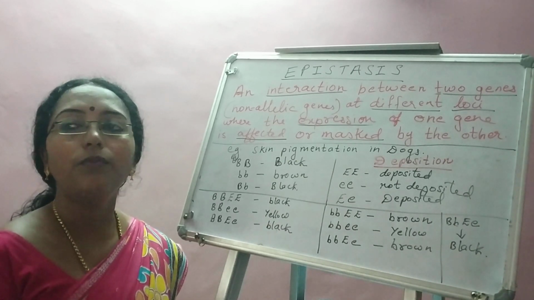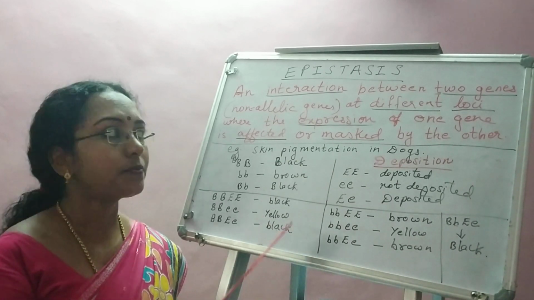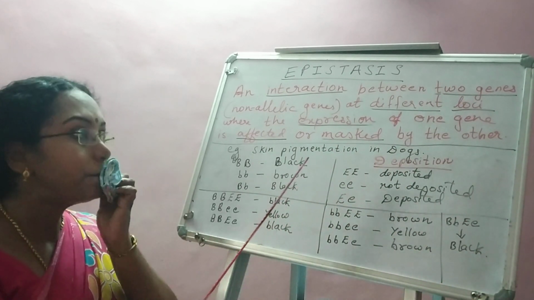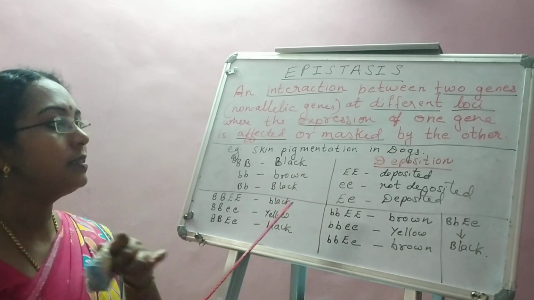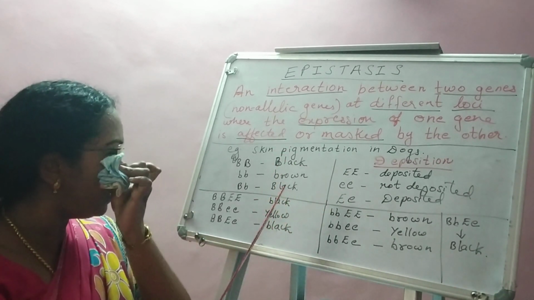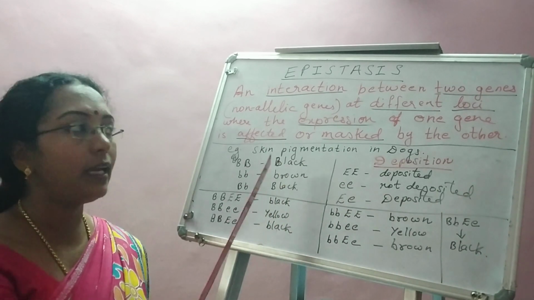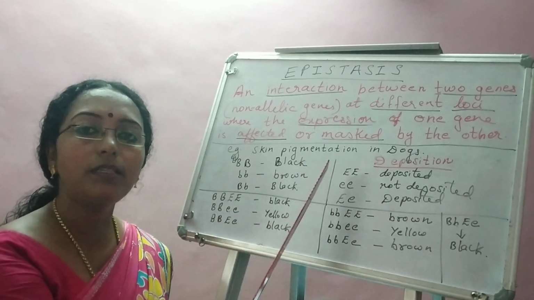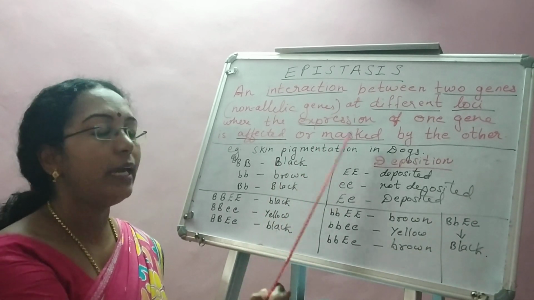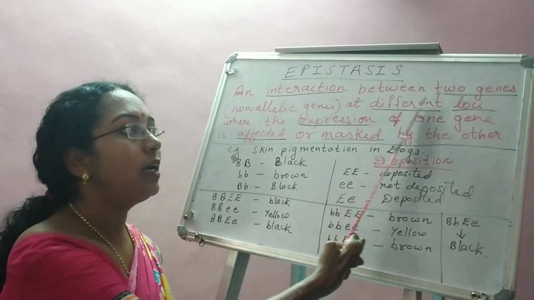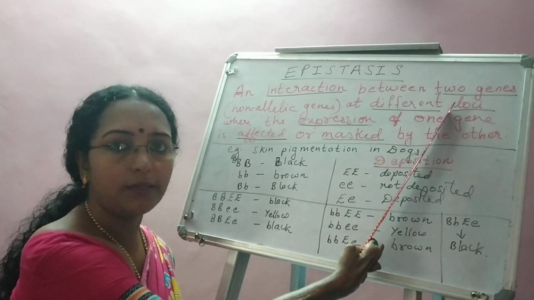So far we have completed the principle or the concept of epistasis based on the example of skin pigmentation in dogs. Let's just recap: it is interaction between two genes where one gene is affecting the expression of the other gene, and the two genes are present at two different loci.